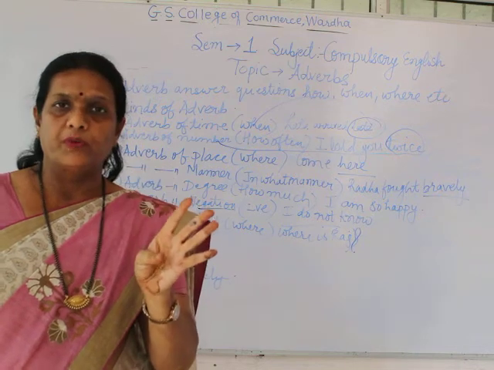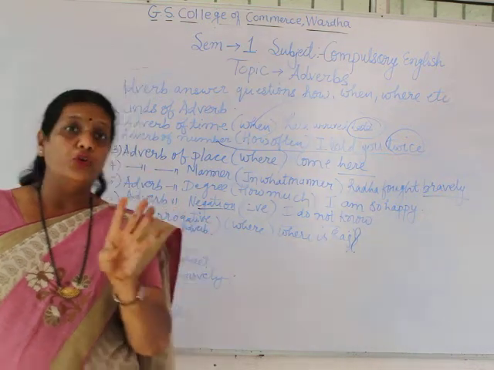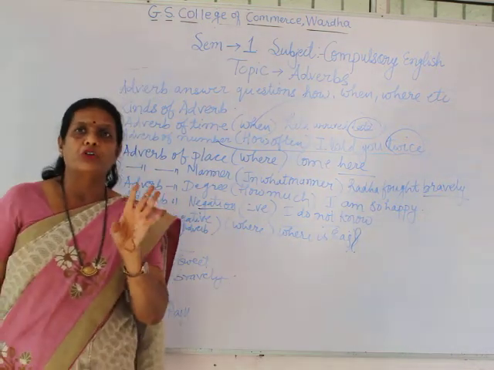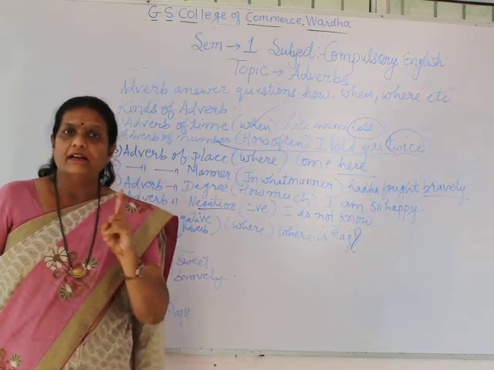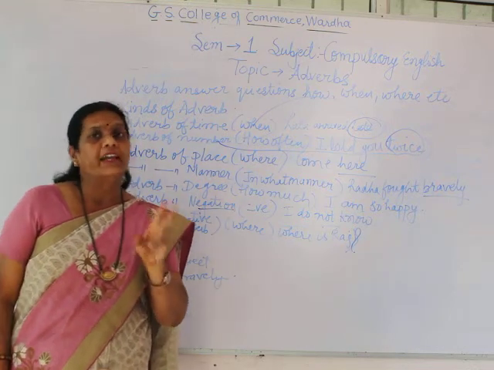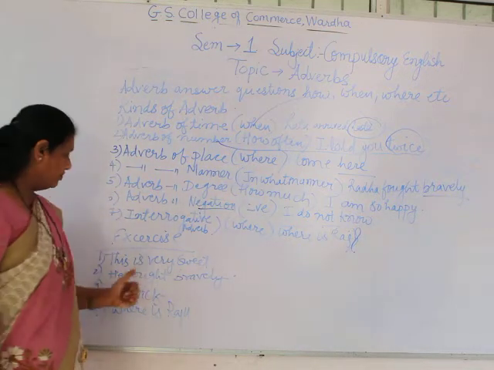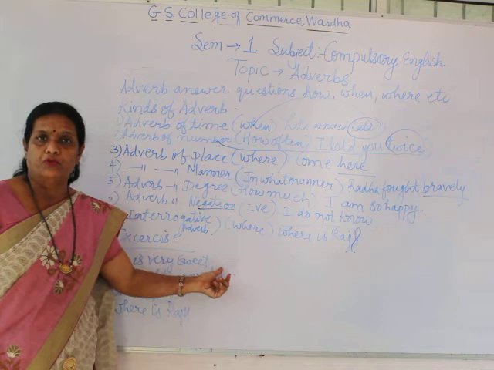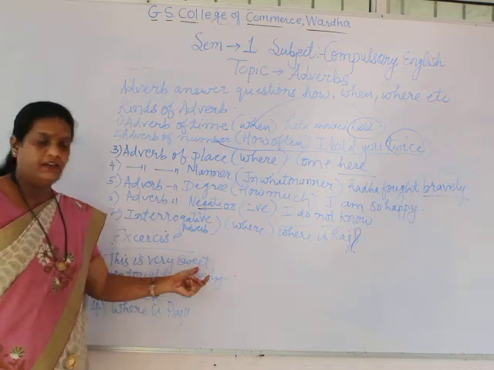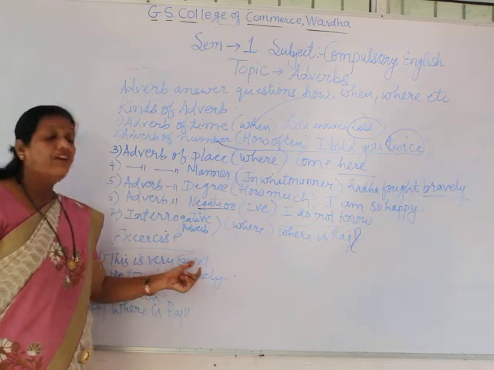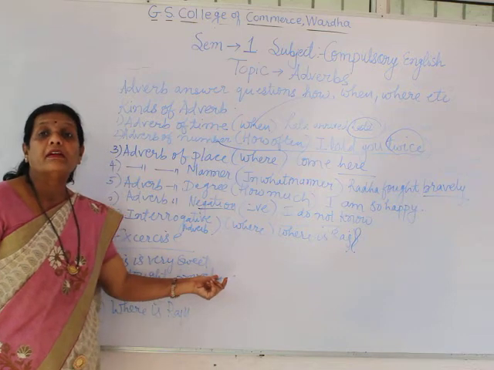After giving these sentences, you would be having an option there. 4 sentences would be there. Out of 4 sentences you have to do 2. You have to do 3. For each sentence, if you write correctly, you will be getting 2 marks. Here, how the manner in which adverb would be asked to you. A sentence would be given to you. For example, this is the first sentence. This is very sweet. How is it?